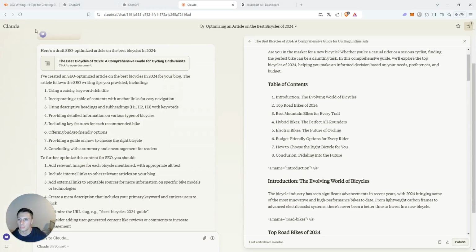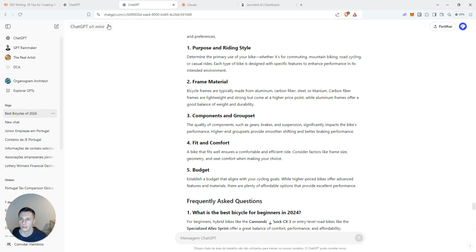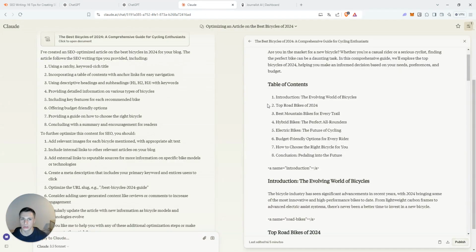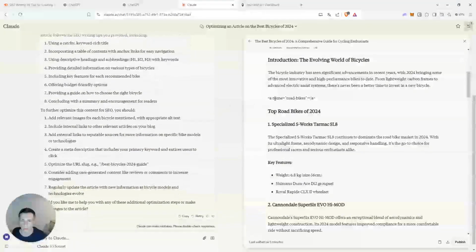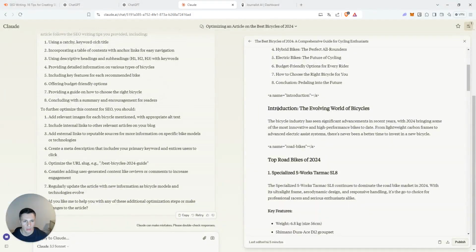Now notice this is the paid version of Claude, right? So you need to actually pay for it in order to use this model. But for the O1 Mini and O1 Preview, you actually need to pay as well. So I think they are on a good comparison level. Now the introduction, it had a title, right? Introduction, the evolving world of bicycles. Like the title is not very SEO optimized, but it's better than having just introduction. So it's a good start.